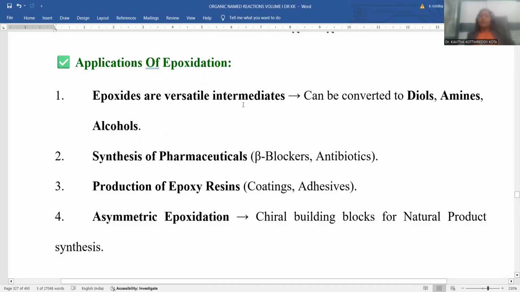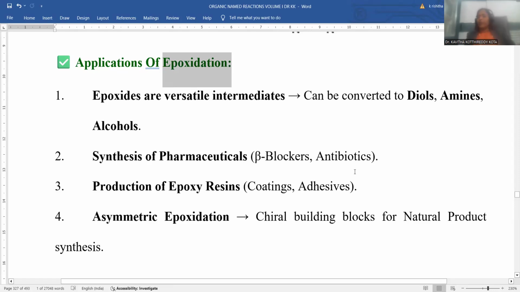The epoxide could be the lead intermediate compound in order to synthesize either diols, amines, or alcohols as well. So many pharmaceutical compounds get synthesized by the process called epoxidation. That's why epoxidation is an important pathway for establishing pharmaceutical compounds that work like beta blockers, antibiotics as well.